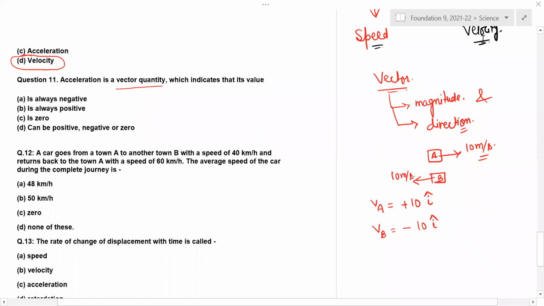Okay, somebody has replied IDK as well, no problem. We will try to understand how to solve this. What is the formula for average speed? Total distance by total time. Very good.